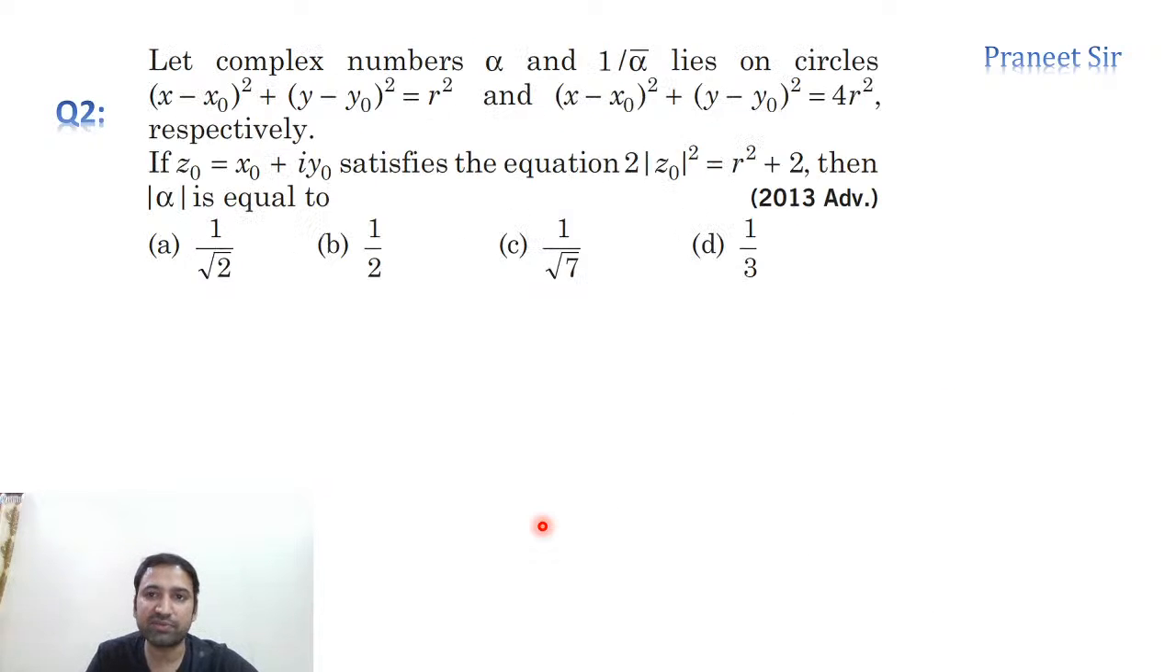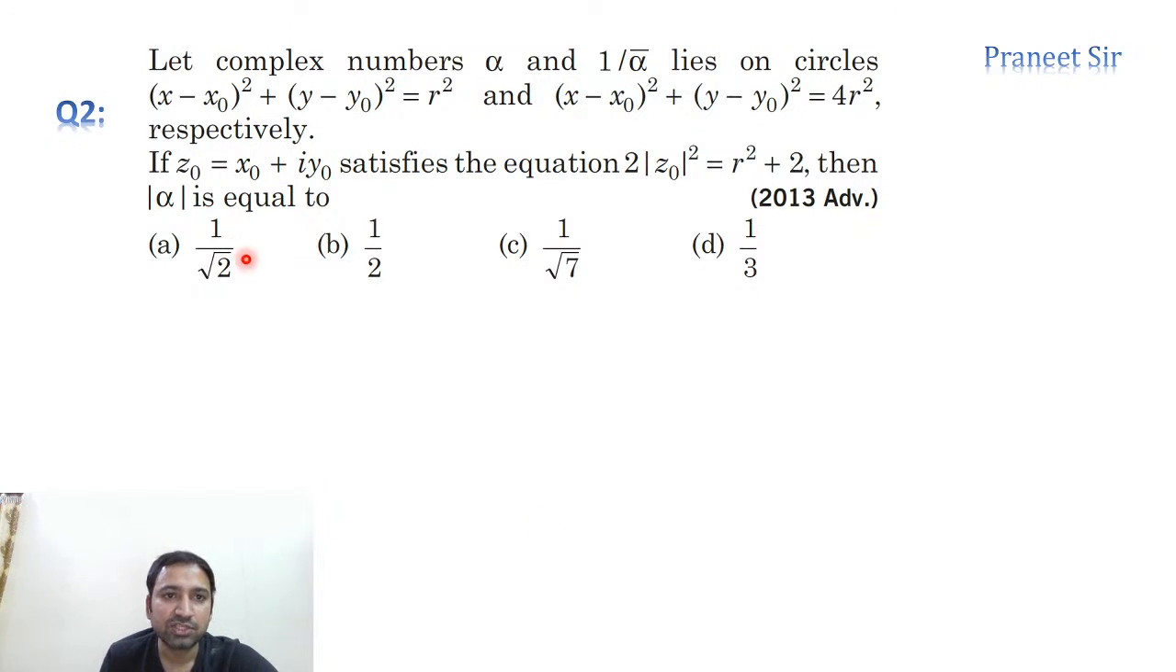Yeah, this is the next question we have. So guys, it is a lengthy question, but we'll discuss each and every step. So let's try this question. Complex numbers alpha and 1 by alpha bar lie on these circles respectively. If z0 satisfies this equation, then mod alpha is how much? Okay, let's do this question, guys.